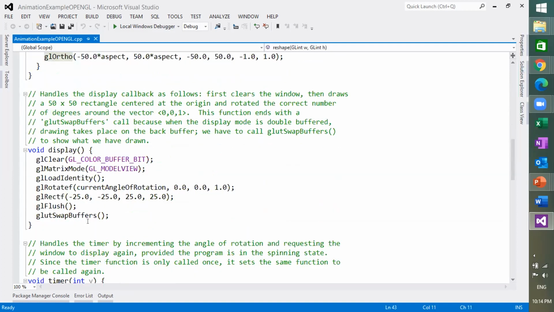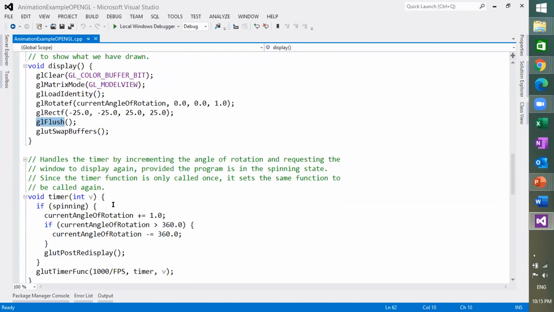This is the display function. Clear buffer bit, same statements; you have seen these statements multiple times. This is the rotation information. The point to be noted here is swap buffers and glFlush. And this is the timer information. Like in our previous example, we use a timer because we display or refresh things at specific time intervals.